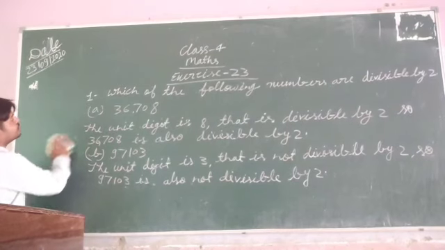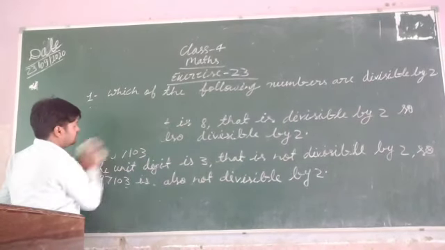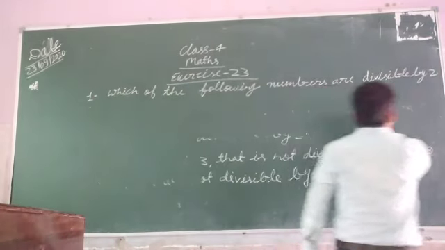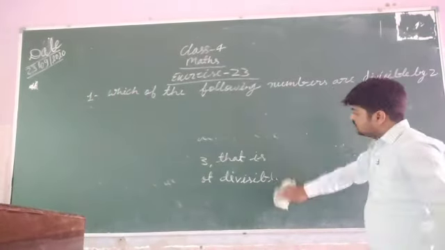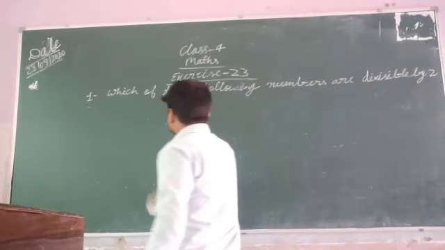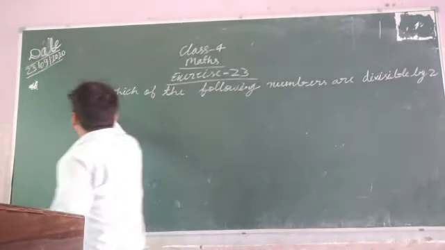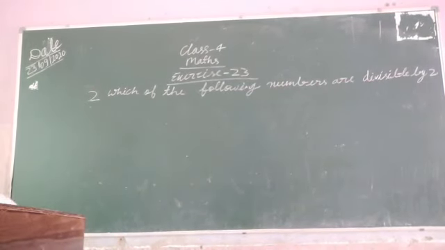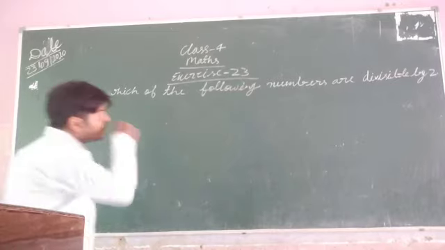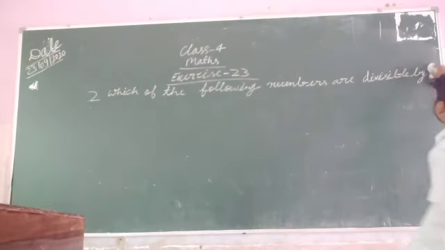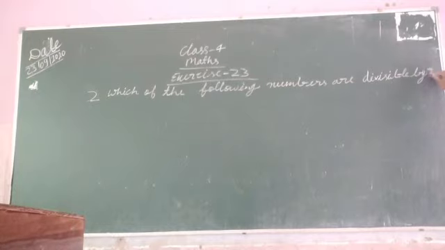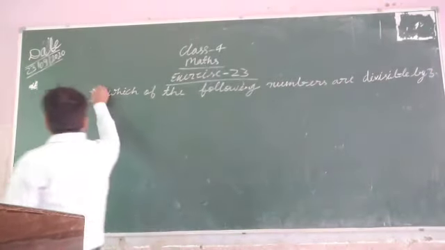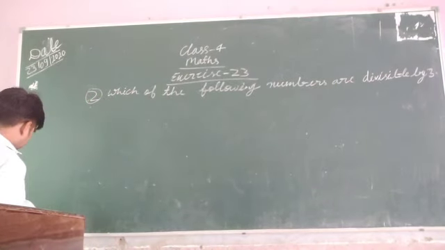Now I am going to tell you question number 2. The question number 2 is, which of the following numbers are divisible by 3? Now you have to tell which of the following numbers are divisible by 3.